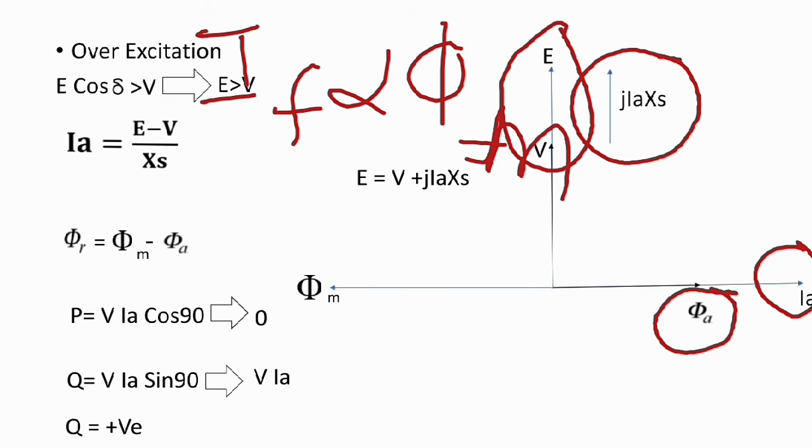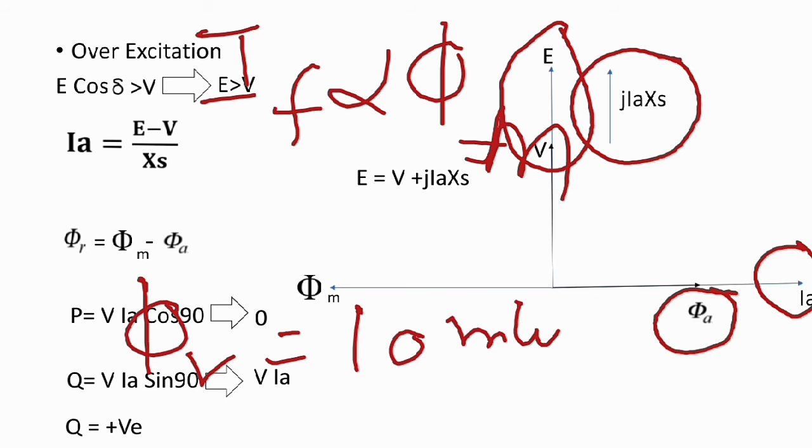But in my previous example we want only a resultant flux phi r equal to 10 milliweber.